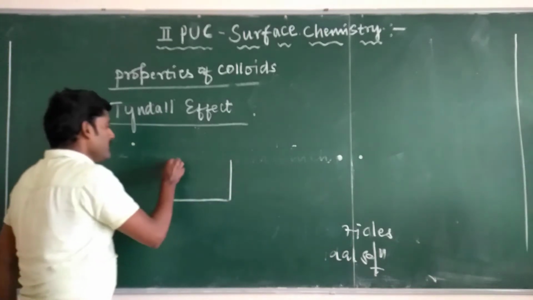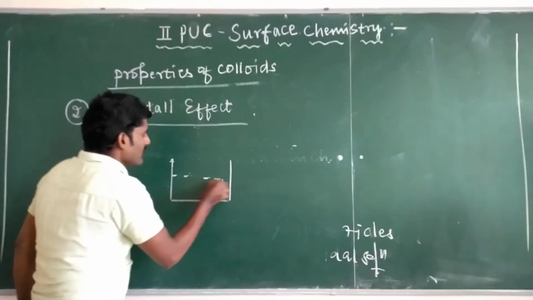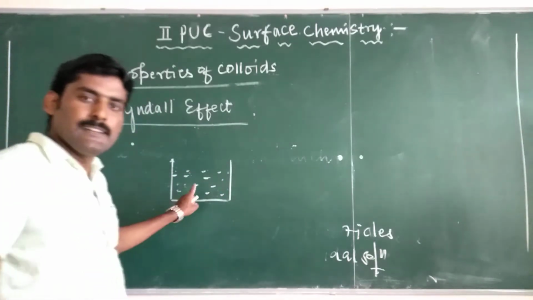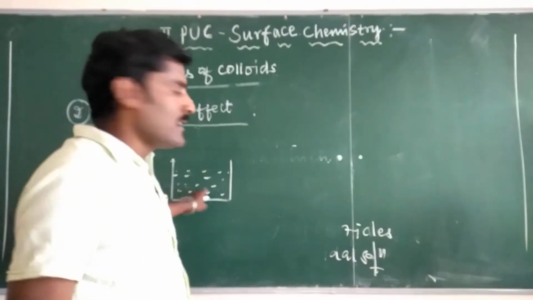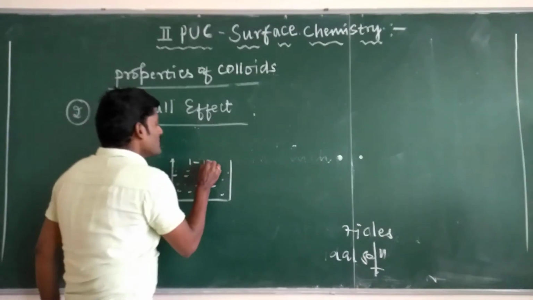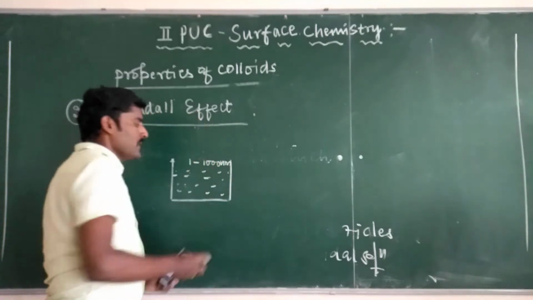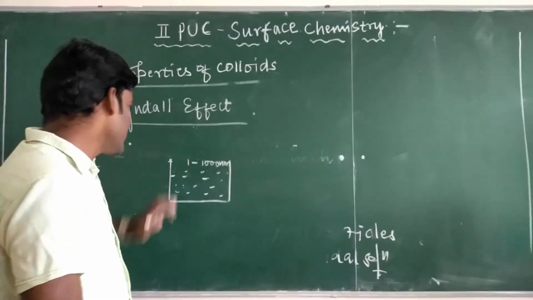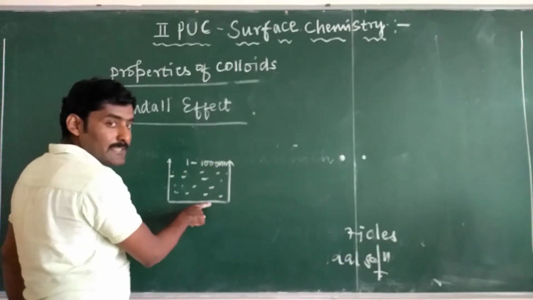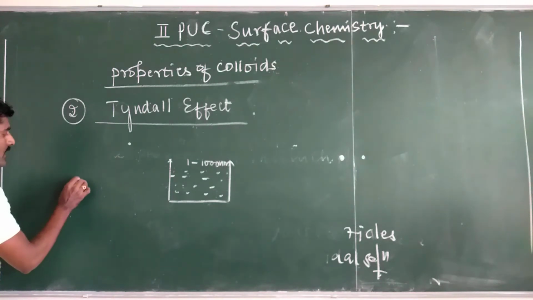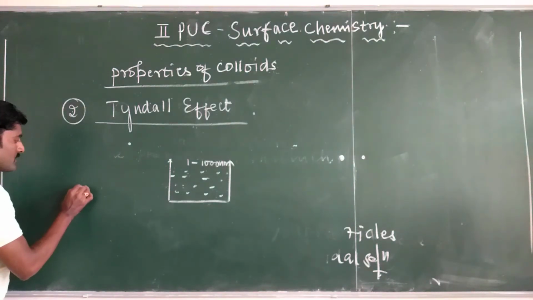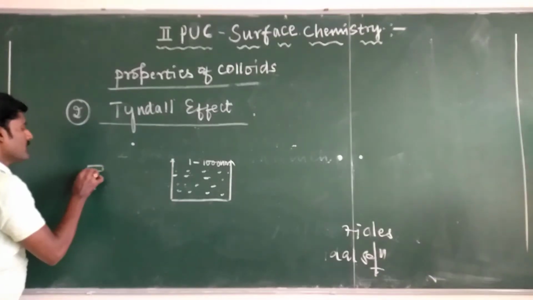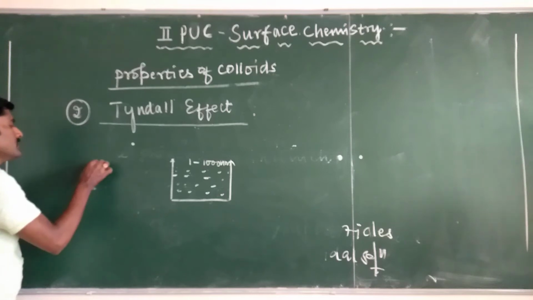This is the beaker containing colloidal solution in which the particle size is between 1 to 1000 nanometer. 1 to 1000 nanometer sized particles are called colloids. The colloidal solution is taken in the beaker, and this is the light source.